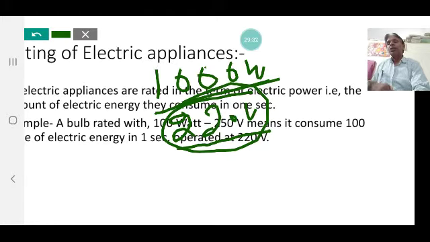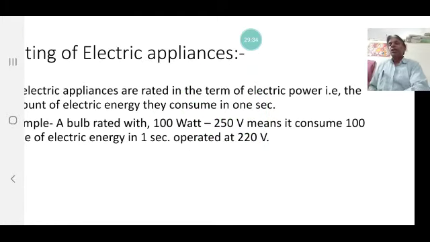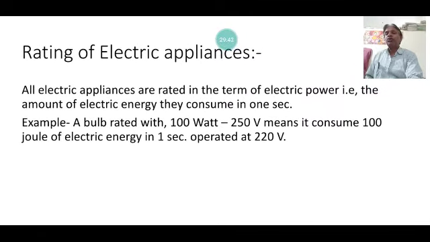Now look here: a bulb rated 100 watt, 250 volt means it consumes 100 joules of electric energy in 1 second. 1000 watt means when it is operated, it consumes 1000 joules of electric energy in 1 second.